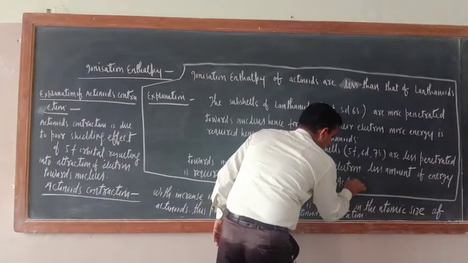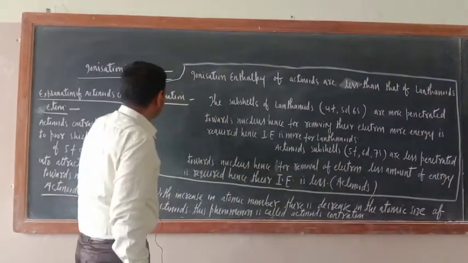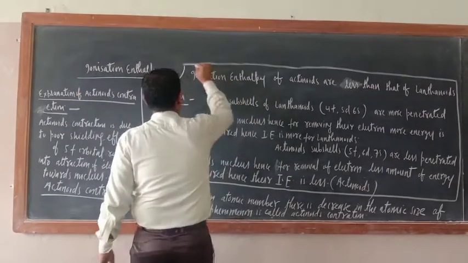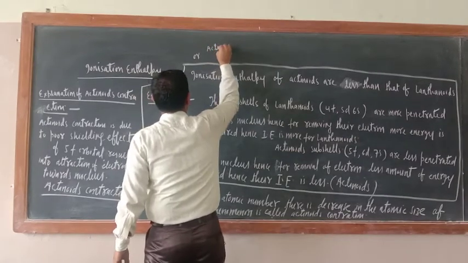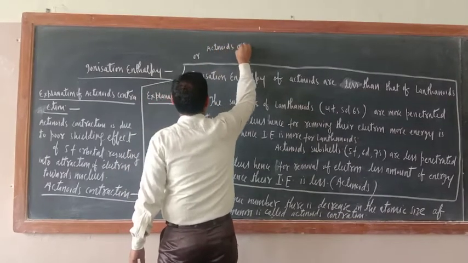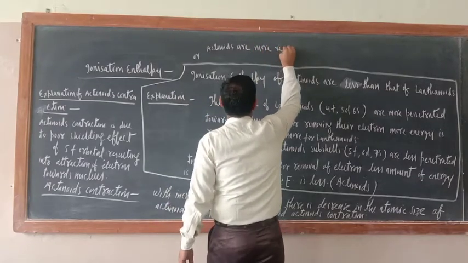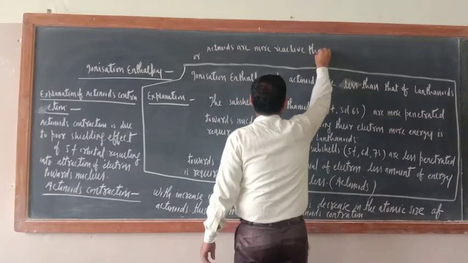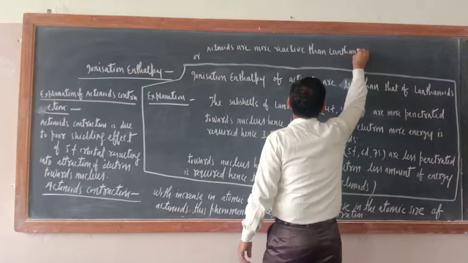Bracket here, write actinides. Now try to understand. We can ask a similar question. Actinoids are more reactive than lanthanoids.